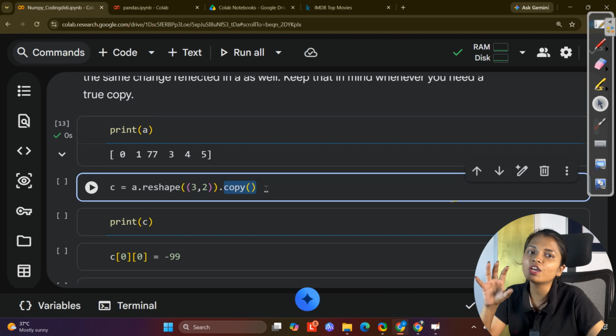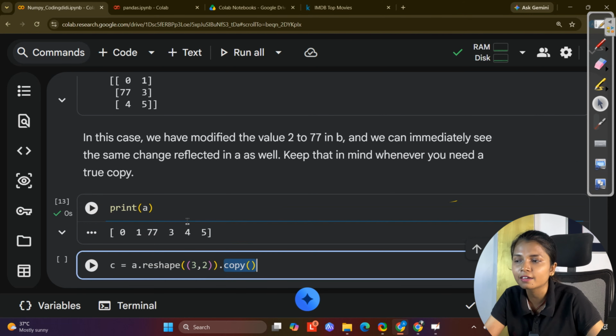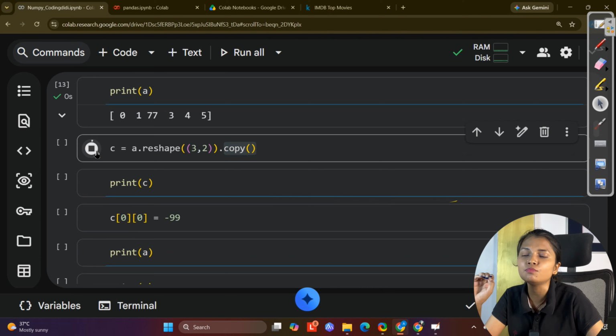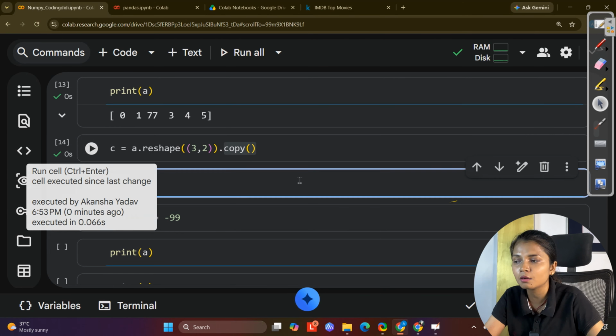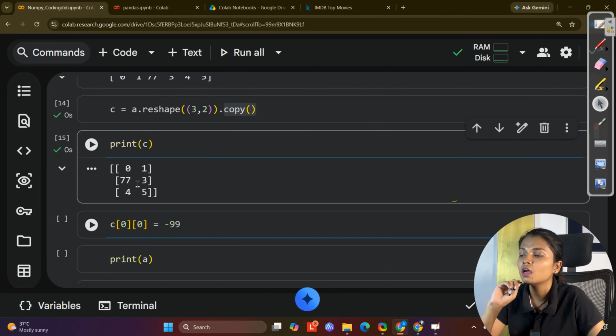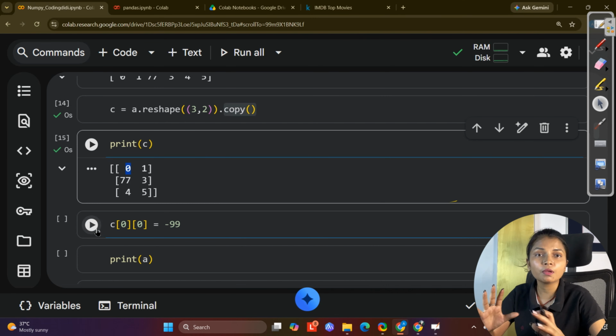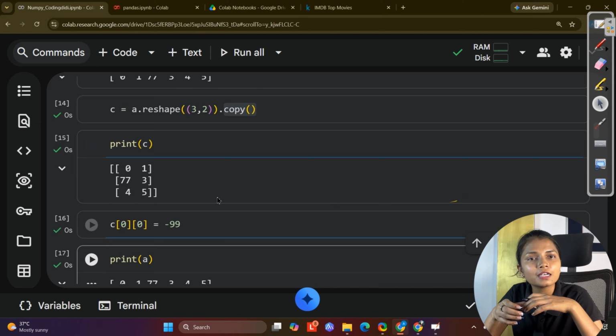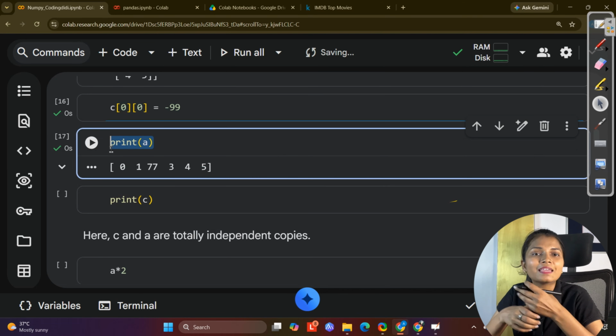But now when we are making changes in B, the changes that we make in B will automatically be updated in A. It means A will also reflect those changes. So the same change will be there in both variables. In A, you can see that instead of 2 we have 77. It automatically updates, right? So you have to keep in mind, when we create an array, we have created only one container and we are just making different forms of it. The data remains the same, only different forms are given.